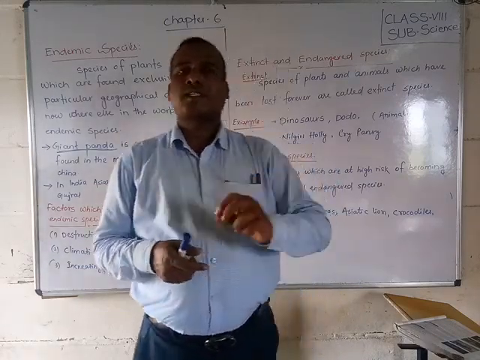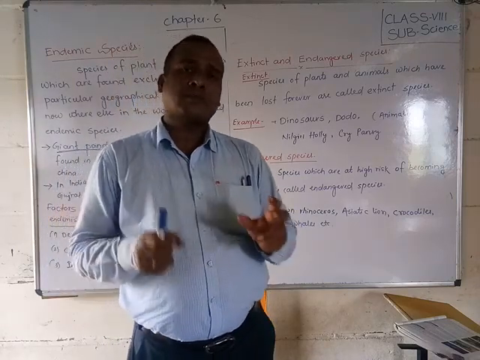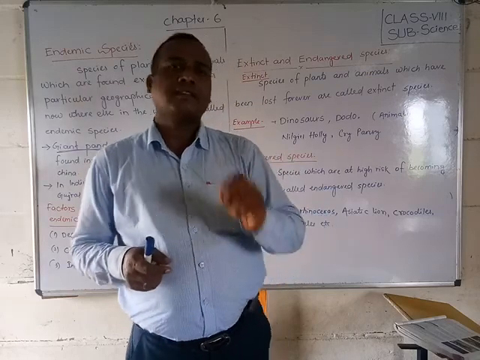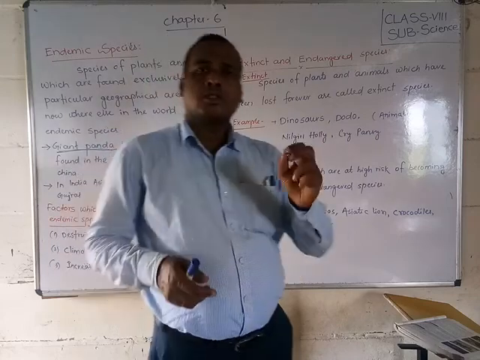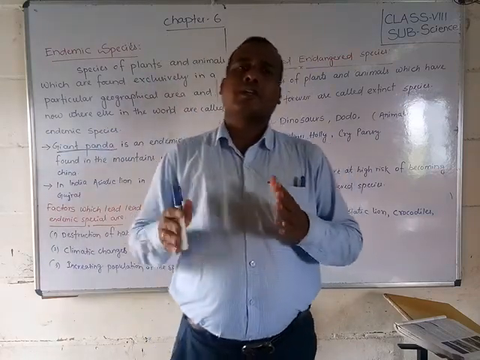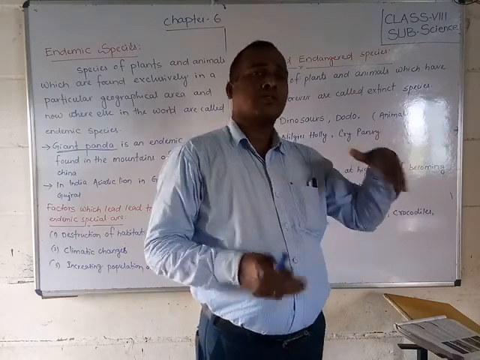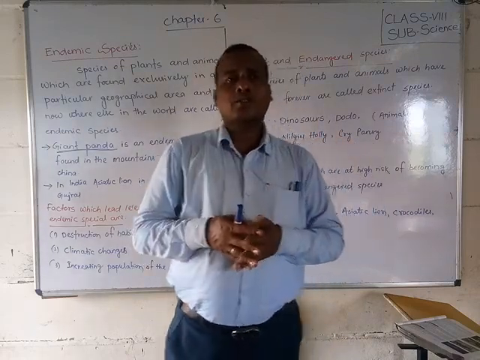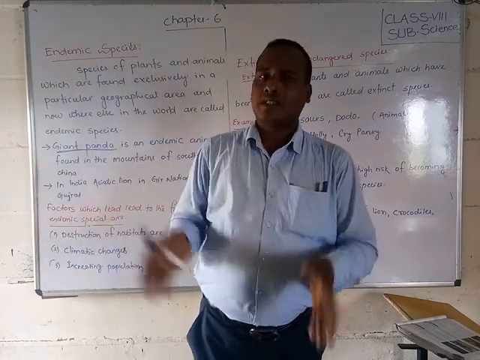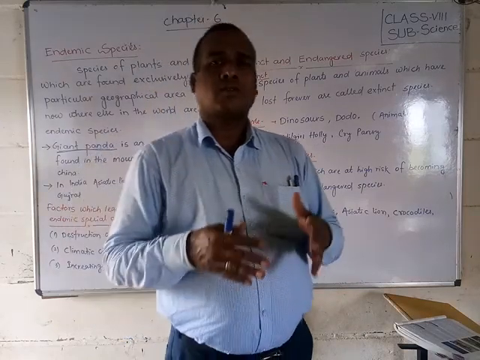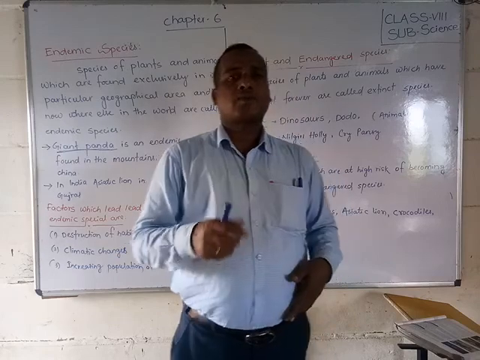For example, dinosaurs and the dodo, which we have never seen and cannot see again. We only see them as pictures or models, because they have vanished from the earth.